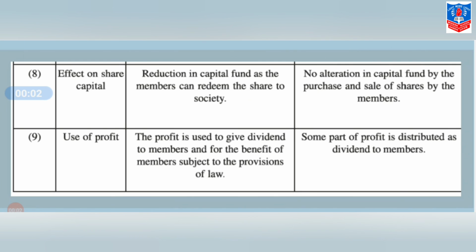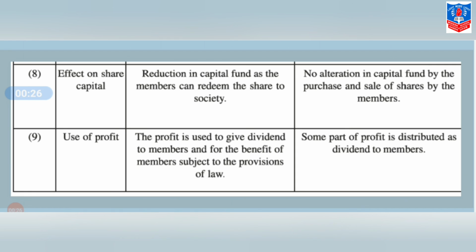Next, that is effect on share capital. In cooperative society, there is reduction in capital fund as the members can redeem the shares to the society. While in company, no alteration in capital fund by the purchase and sale of shares by the members.